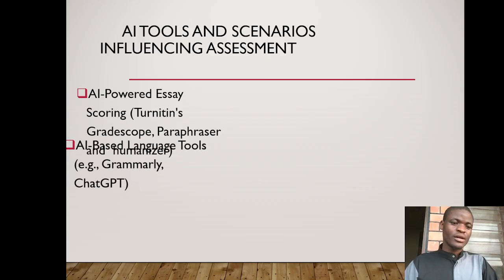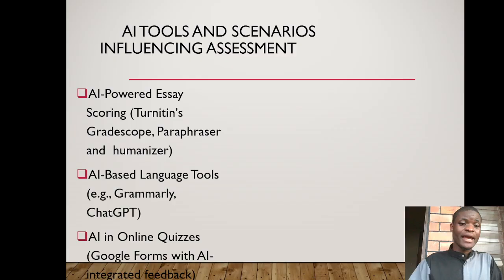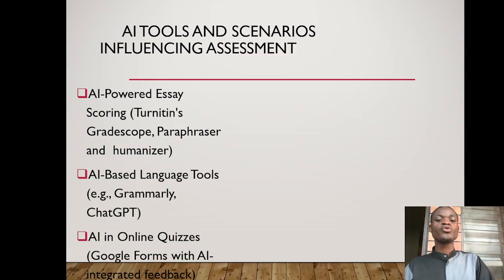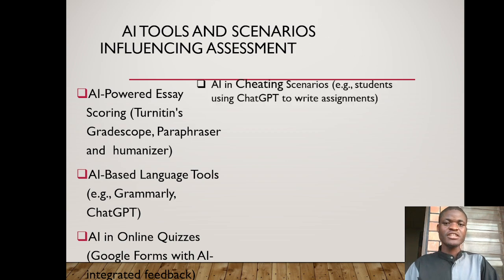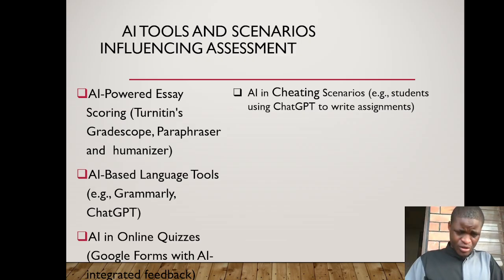The second one is AI-based language tools like Grammarly and ChatGPT. The third one is AI in online quizzes, like Google Forms that many educators use, and AI-integrated feedback. The last one is AI cheating scenarios, like ChatGPT and humanizers that students normally use.